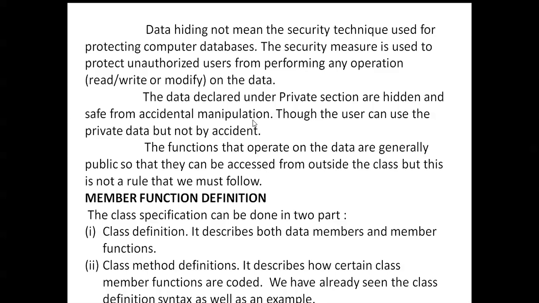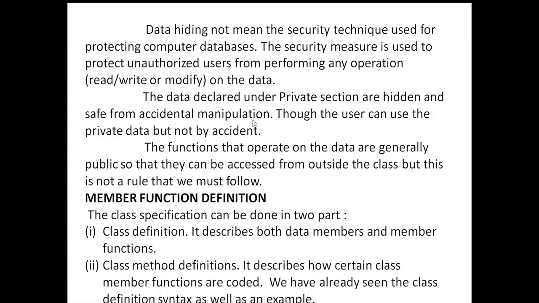That information we can store privately and safely when we are using private. Otherwise, our information could be lost by accidental manipulation, so our information is safe when we use private.